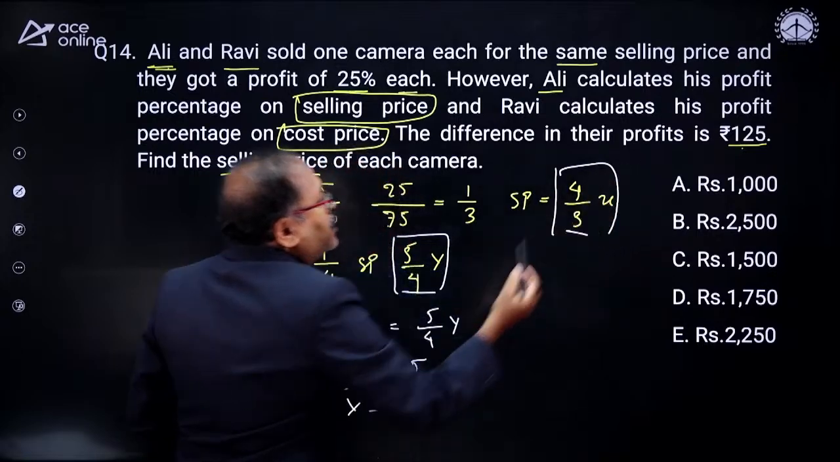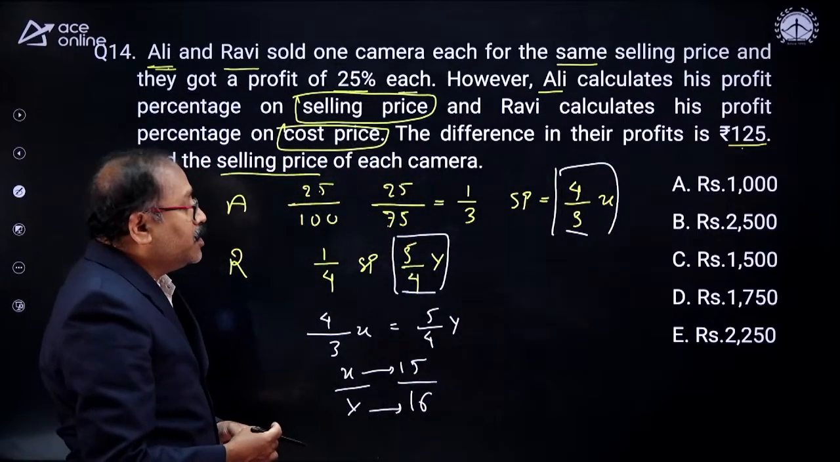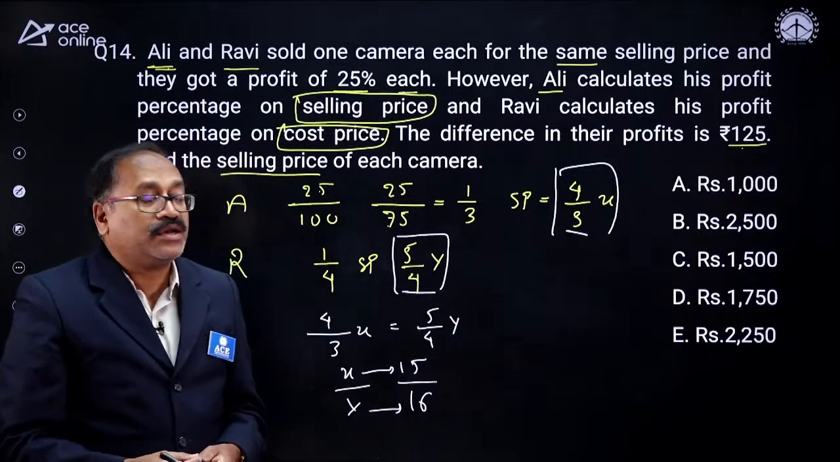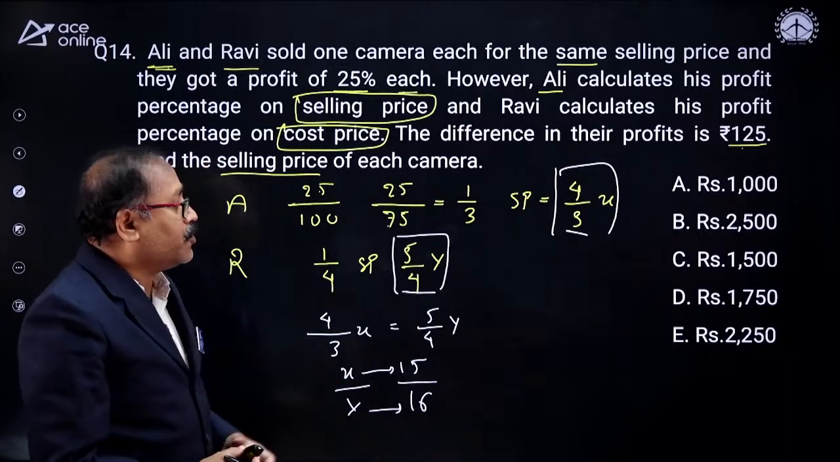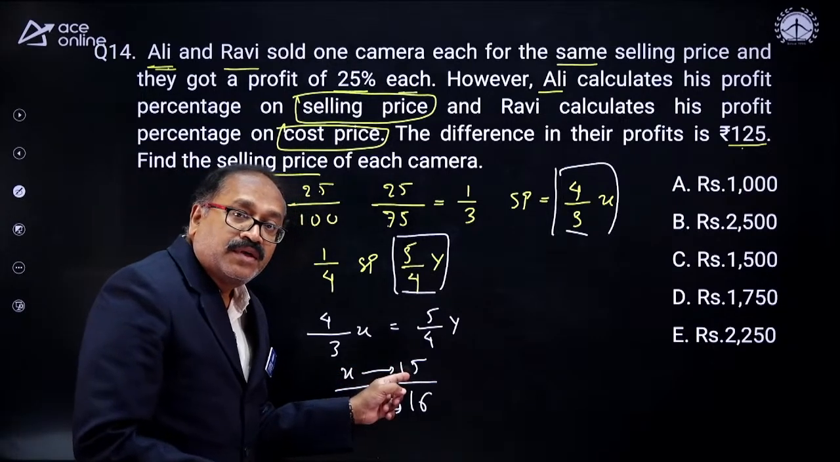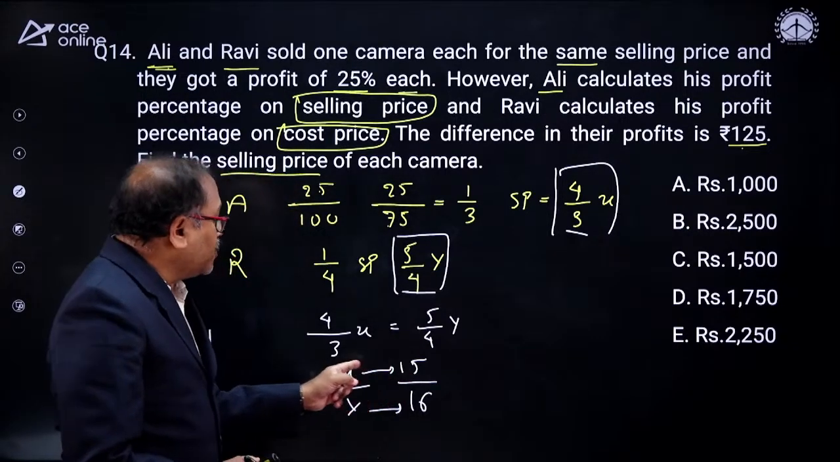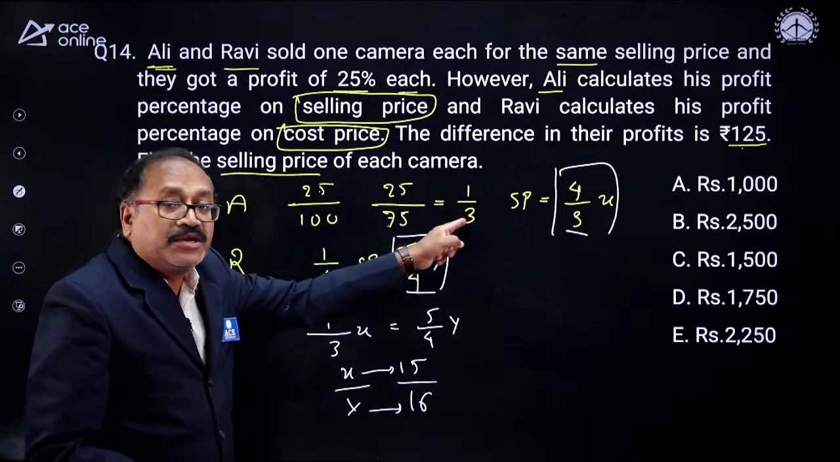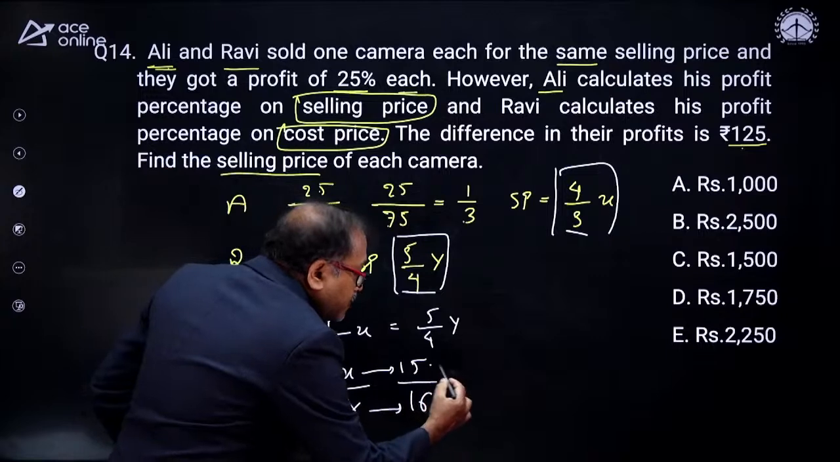The difference of their profit is 125, it says. So how do we find it out? It is 125, the difference of profit. Now I got here 15. Now what is the profit of Ali? Look at this one. The Ali profit is 1/3. So what is 1/3 of 15?